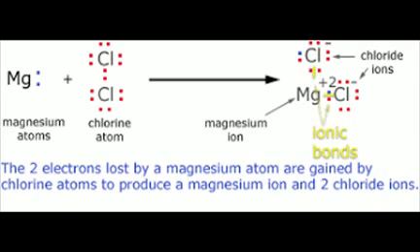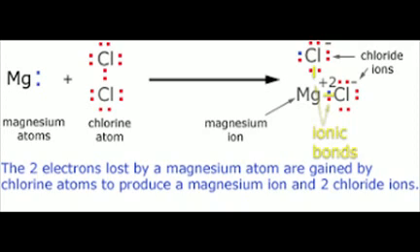Similarly, the electronic configuration of the chlorine atom is 2 plus 8 plus 7. Same as we have done in case of sodium chloride. Now, we know that chlorine is an electronegative element which can attain the electronic configuration of the nearest noble gas argon by accepting one electron in its valence shell to form chloride ion Cl minus.